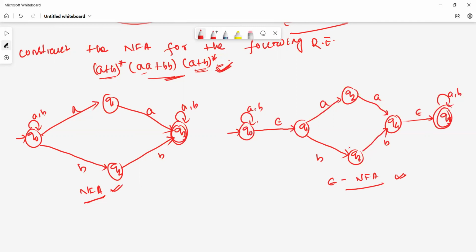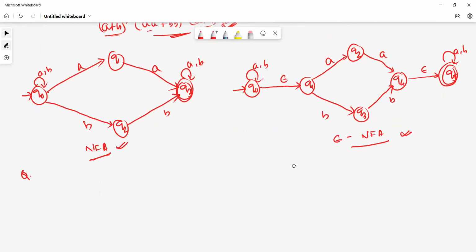Okay, now we construct one more question: (a + b)* a b* a b* a b* a (a + b)*. Now we construct the NFA and the epsilon NFA similarly. We construct both finite automata.